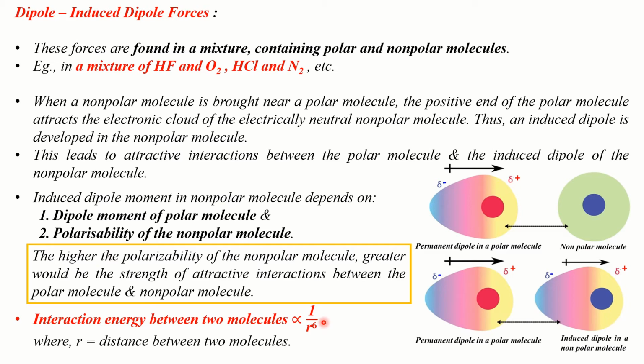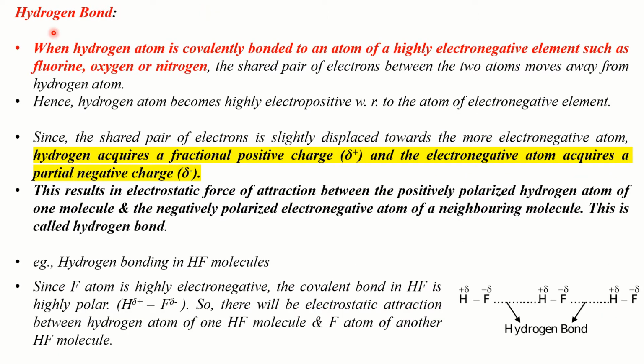Now, the energy due to attractive interactions between a polar molecule and a non-polar molecule is inversely proportional to the sixth power of the distance between the polar molecule and the non-polar molecule. Here, R is the distance between the polar molecule and the non-polar molecule. Clear? Now, I will explain about hydrogen bonding, which is a special case of dipole-dipole interaction.